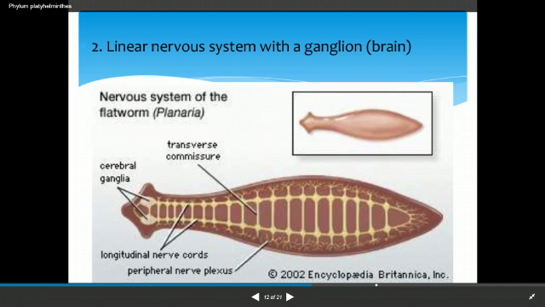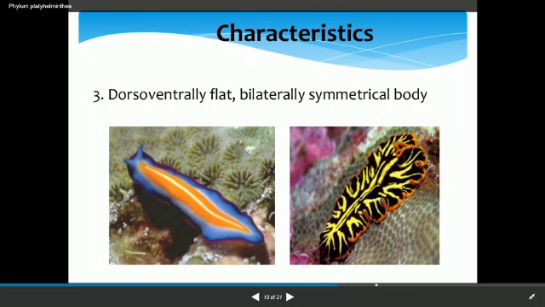Here in this figure, students, you are watching the nervous system of the flatworms. The nervous system has a pair of anterior cerebral ganglia and a ventral ganglion connected by a nerve ring and one or three nerve cords. Moreover, as far as body symmetry is concerned, these organisms show bilateral symmetry because they have a right and a left side. In this figure you can easily see how their body is dorso-ventrally flattened and showing bilateral symmetry.